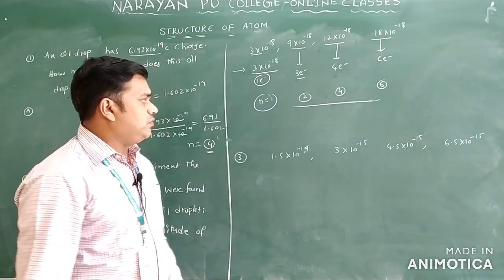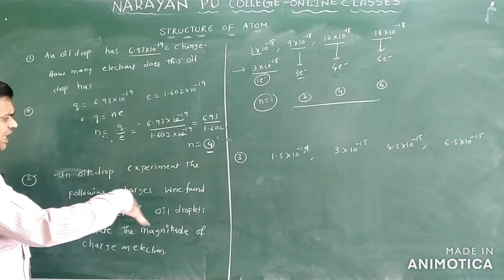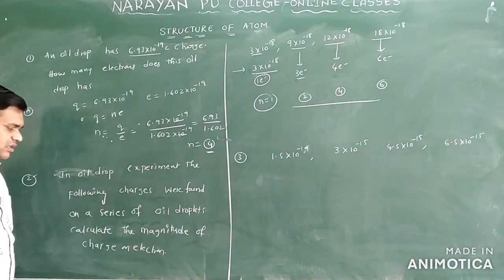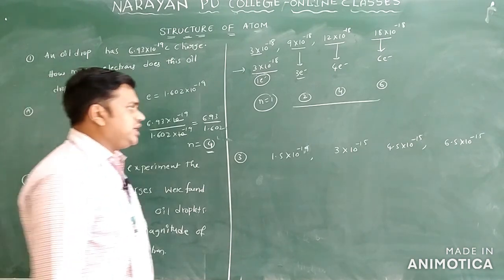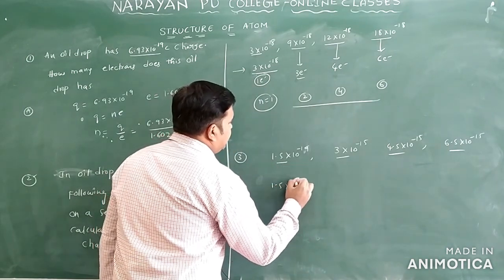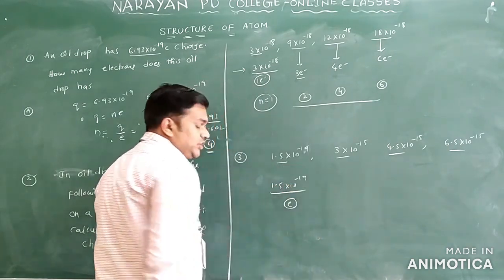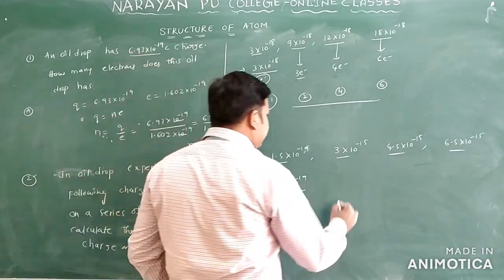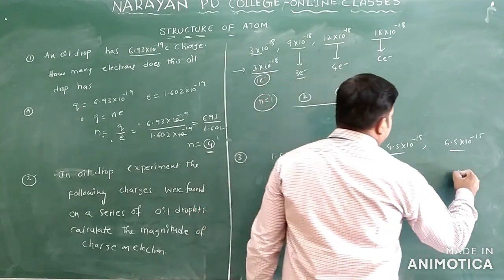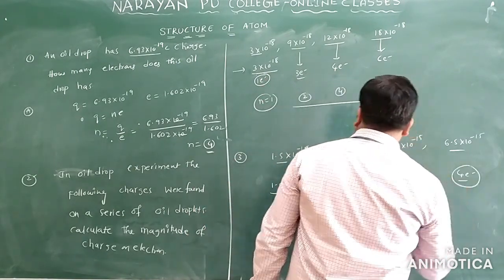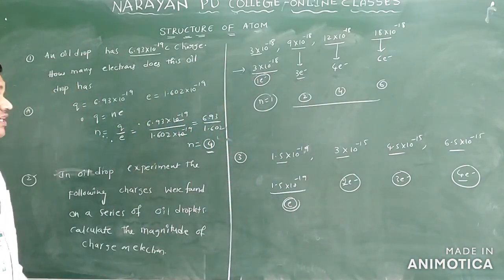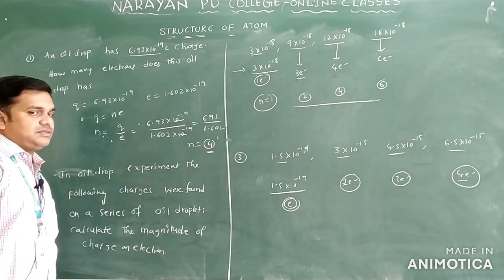See the same question, the same matter is there in the oil drop experiment. The following charges were found in a series of oil droplets. Calculate the magnitude of the charge of the electron. What you can do? First you can compare with the least value among them. What is the least value we have? This is 1.5 into 10 power minus 19. Suppose I am taking it as 1 electron only. So can I write here 2 electrons? Can I write here 3 electrons? Can I write here 4 electrons? Like this we can identify if a series of values is given. This is the way of identifying integral multiples and number of electrons.